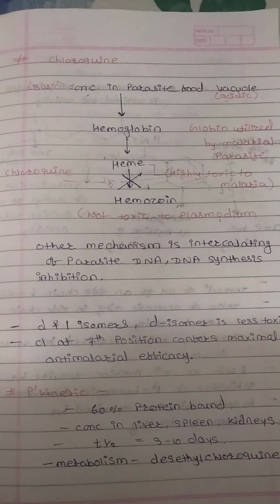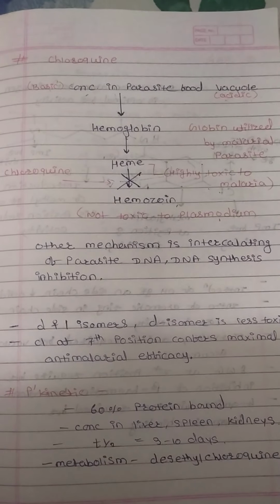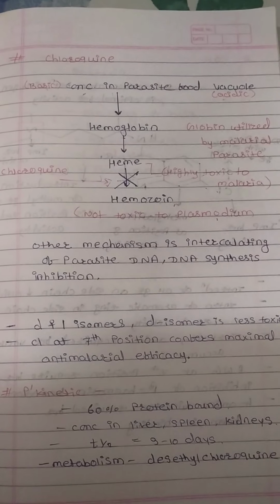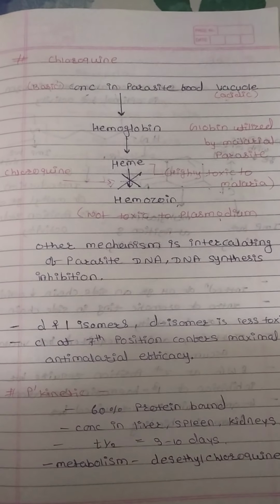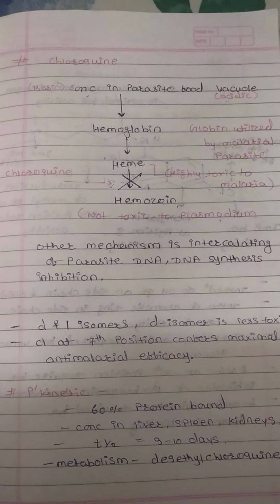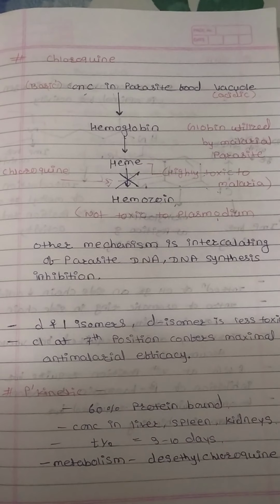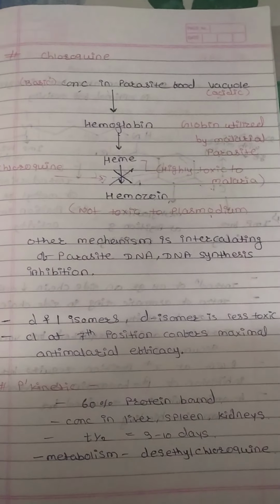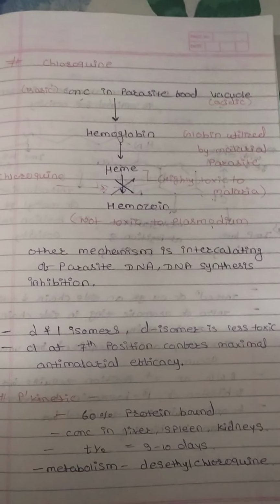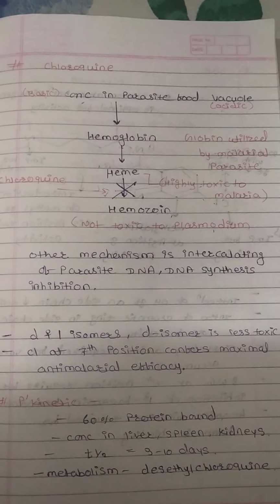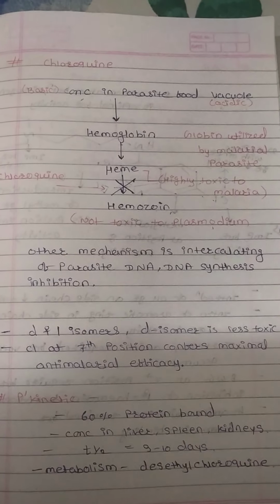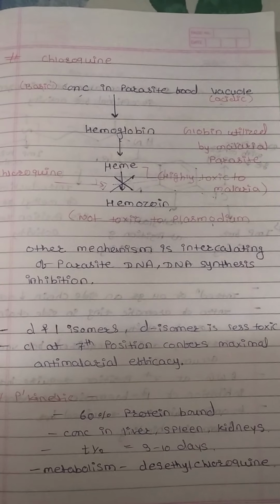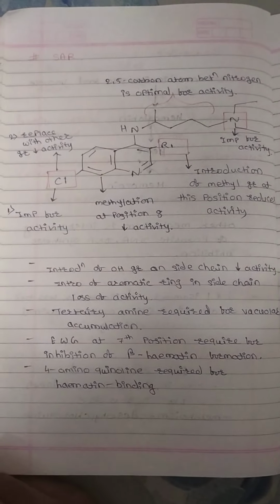So next is the pharmacokinetics of chloroquine. It is 60% protein bound, and concentrates in liver, spleen and kidney. Half-life is 3 to 10 days. Metabolism is by desethylchloroquine, which is the pathway of metabolism for chloroquine.